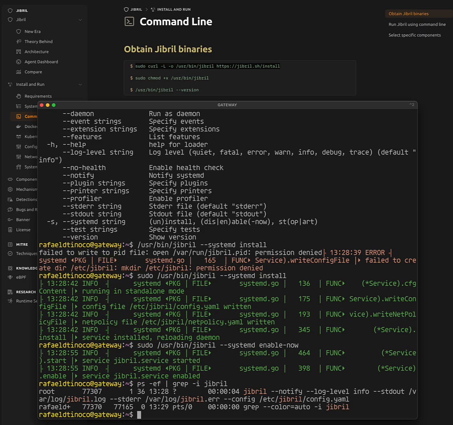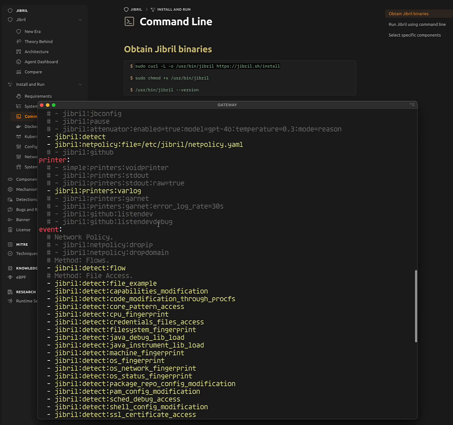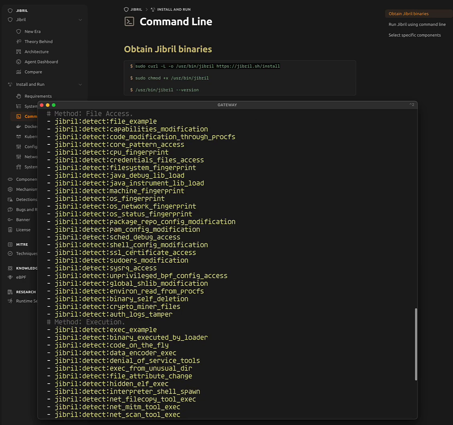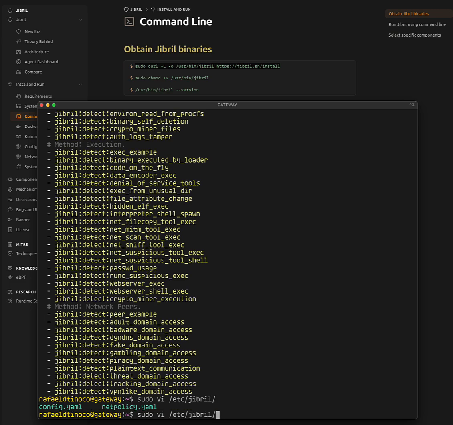Cool. And now let's see the configuration file. So I have all the detections enabled plus the flows. I don't want the flows, I just want detections because this is my gateway at home for a bunch of computers I have. So let's change it.